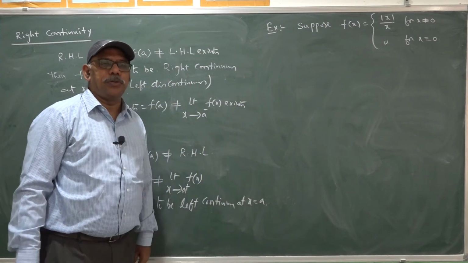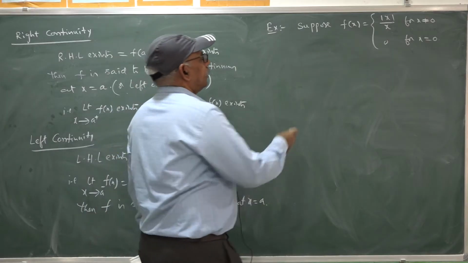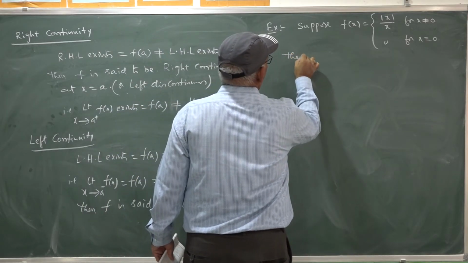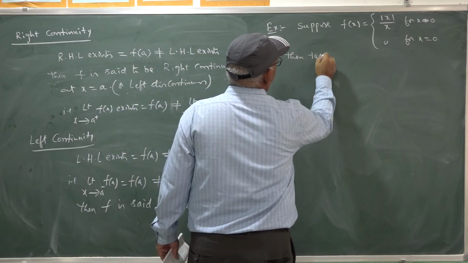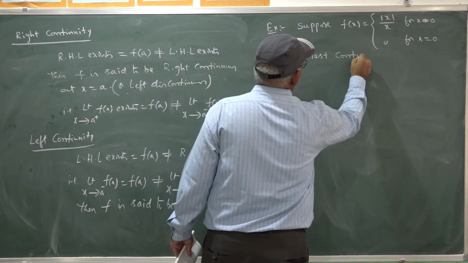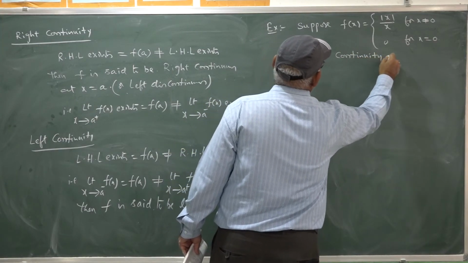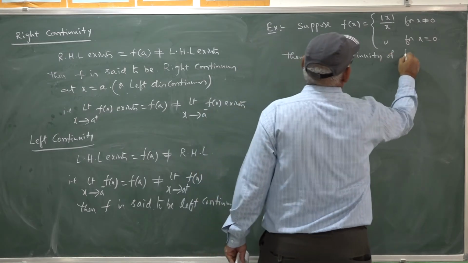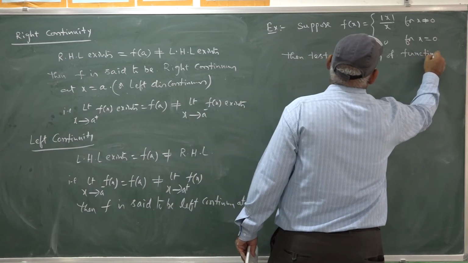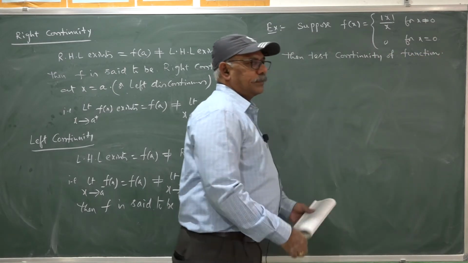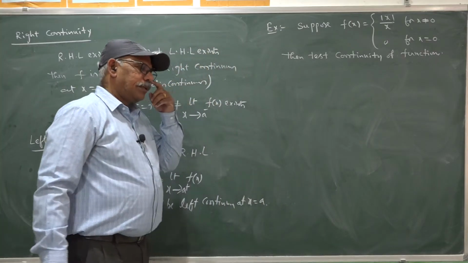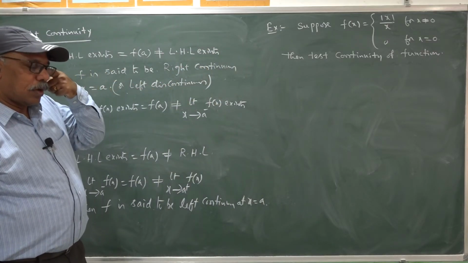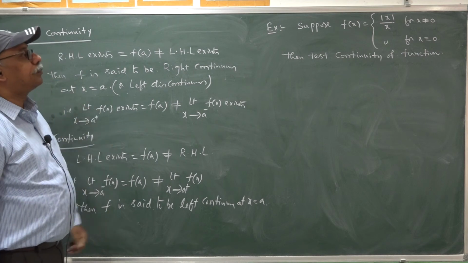Then test the continuity of the function. We have to check whether the given function is continuous or not. That is the question here.